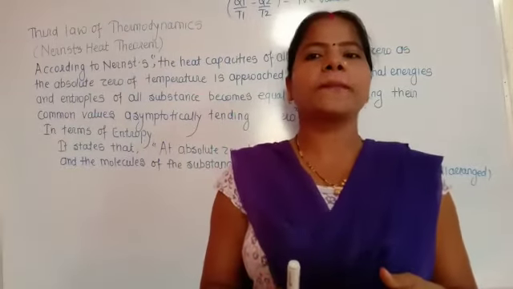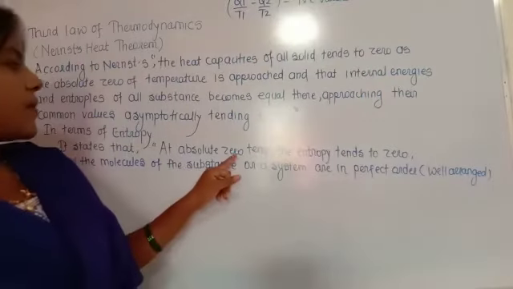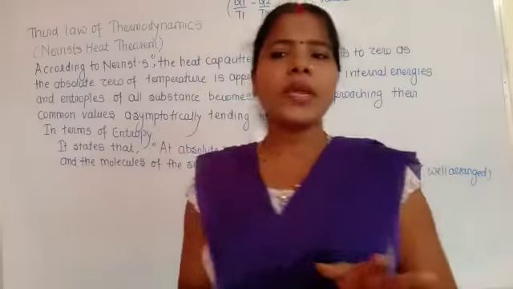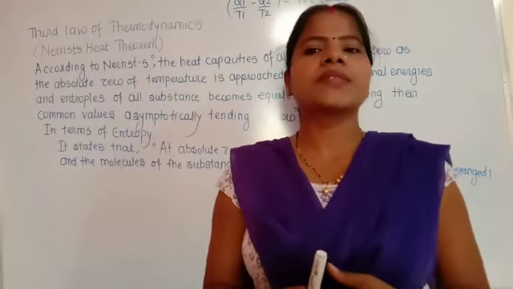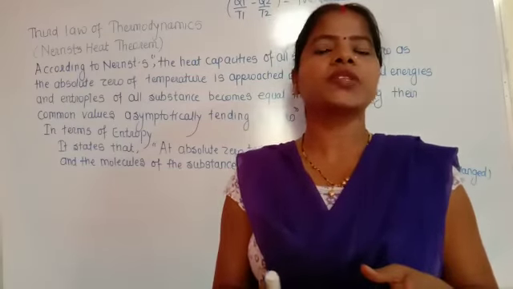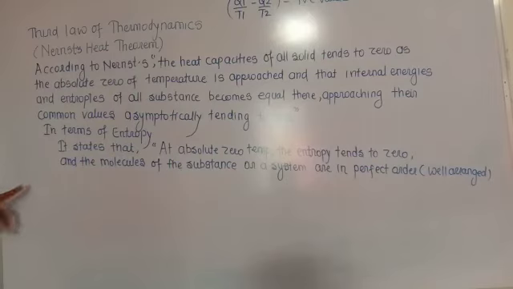At absolute zero temperature, the entropy tends to zero, and the molecules of the substance or system are in perfect order, that is, well arranged. This is known as the third law of thermodynamics, as we described here. So this is the general statement of Nernst heat theorem. This is the first statement, and in terms of entropy, this is the second statement.